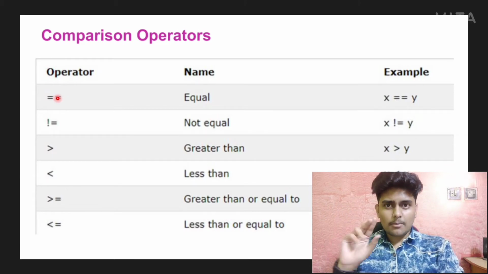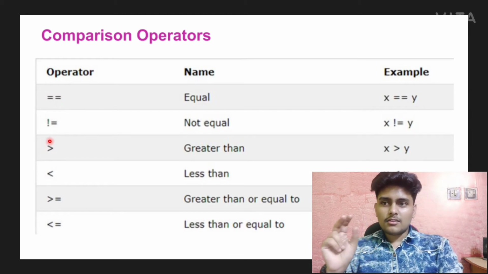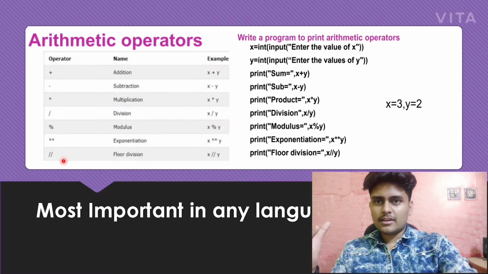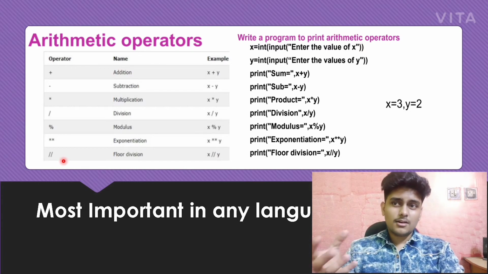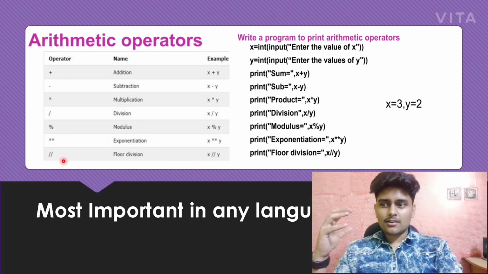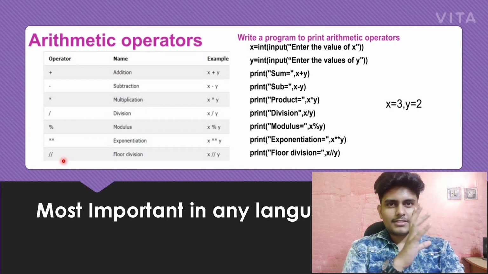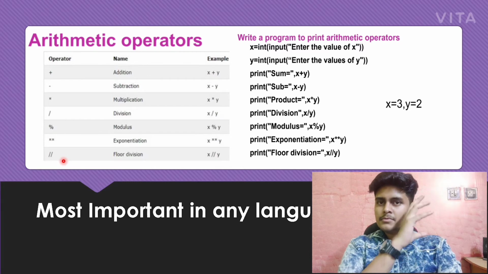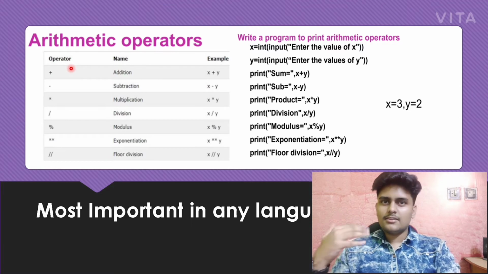You can compare two values, a equals b, or less than or equal to, greater than or equal to. The next operators, which are most important, are arithmetic operators. Comparison operators are important, and they will be covered in the if-else decision making video, where you will become familiar with them.